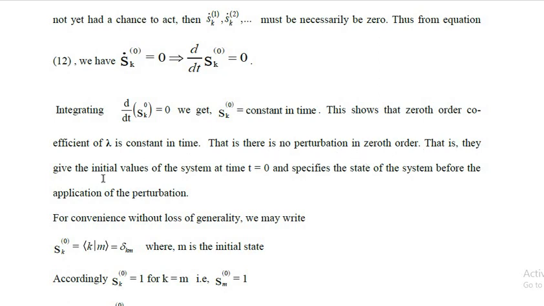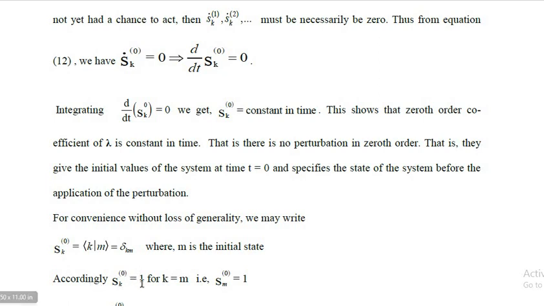That is, they give the initial values of the system at time t is equal to 0 and specify the state of the system before the application of the perturbation. For convenience, without loss of generality, we may write S_k^(0) is equal to bra k ket m, which is equal to delta km, where m is the initial state.